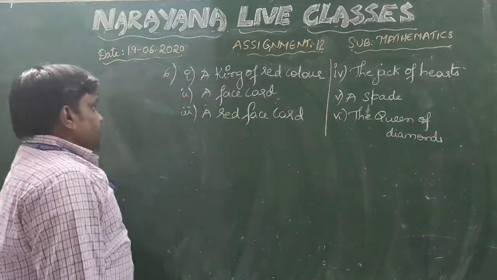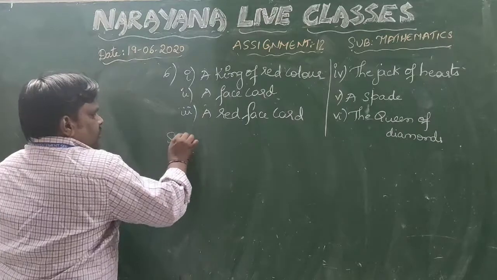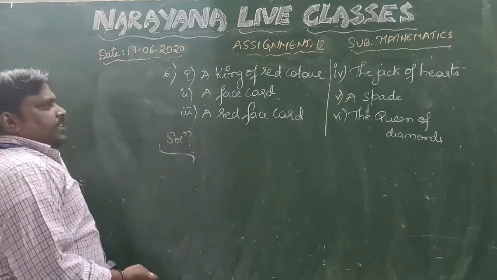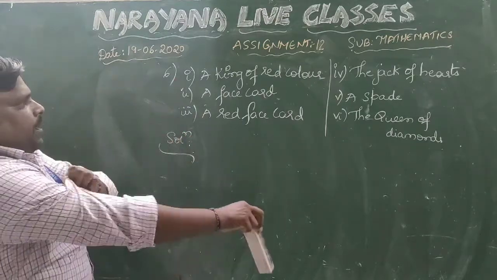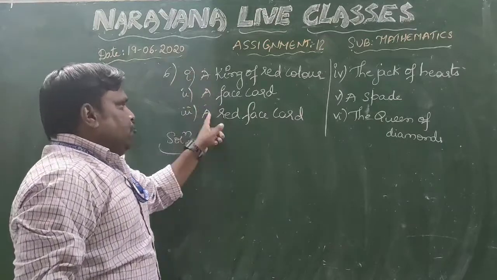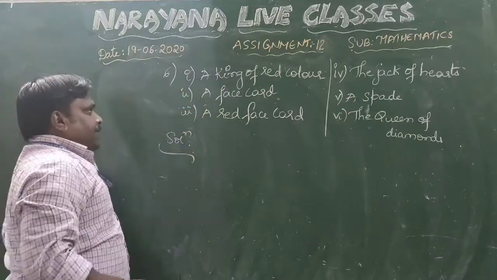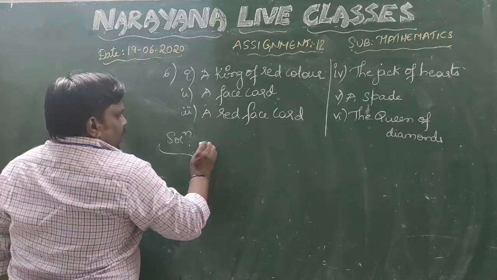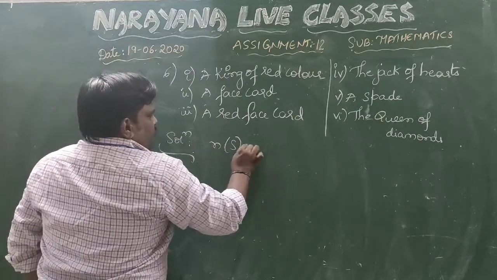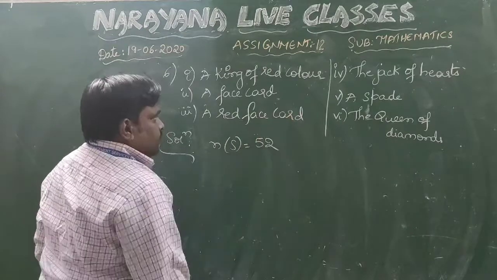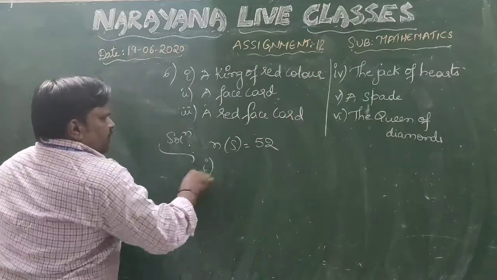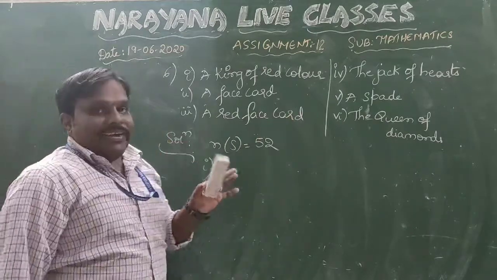Now, since this is a question about cards, let us come to each one individually. Again we have 6 cards. We can take as events E1, E2, E3, E4, E5, E6. Let us go over the first one directly. Since it is playing cards, the total n of S will be 52 cards. So first question, what is this? A king of red color.